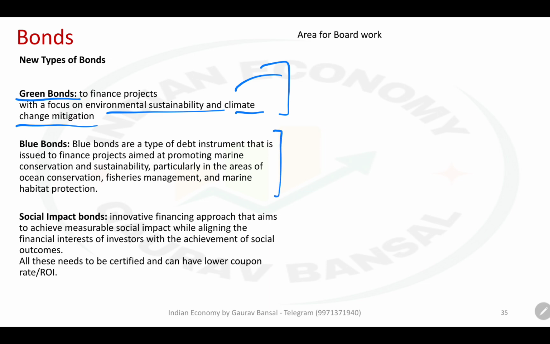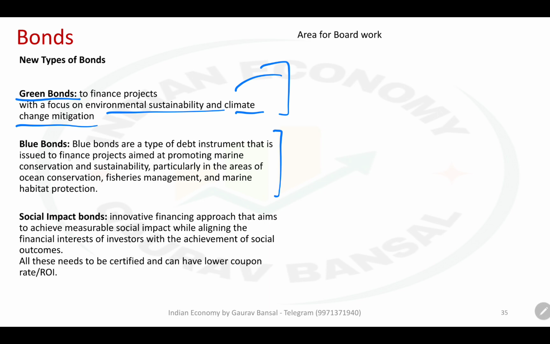Next is blue bond. Very similar to the green bond. It is also a certification, and it also works the same way. It benefits the company issuing the bond, and they have to pay less interest, whereas the buyer is quite clear that they are contributing to certain sustainable development process.